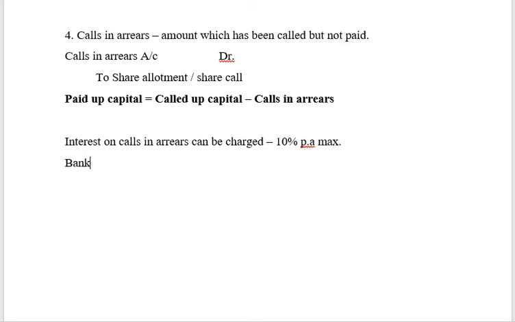So what will be the entry? Bank account debit to interest on calls in arrears. This interest on calls in arrears is a nominal account which is an income. So it will be taken to what? It will be taken to profit and loss account. Clear, friends? Okay, so this is about calls in arrears.